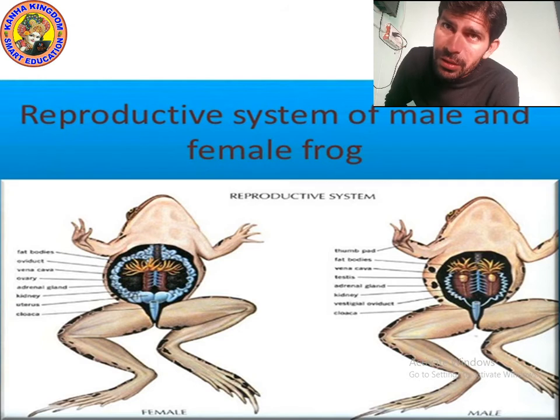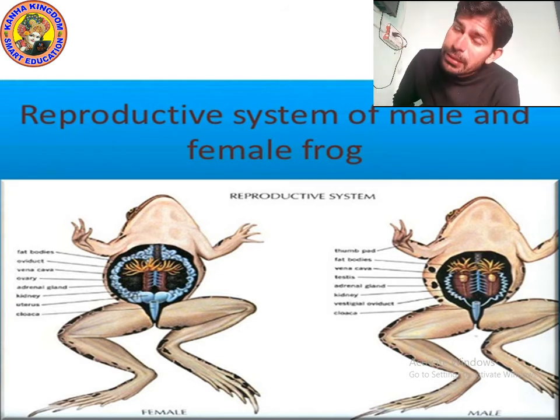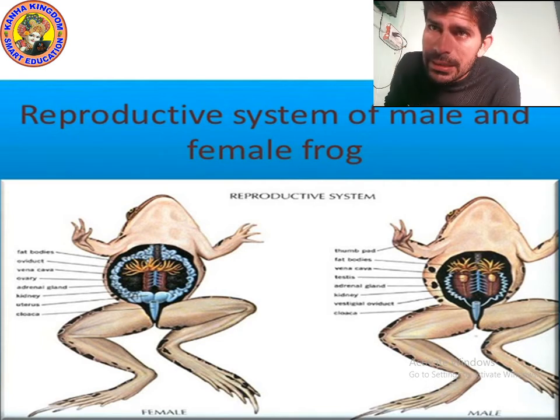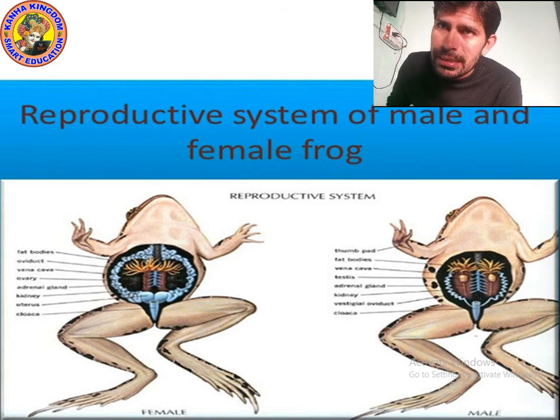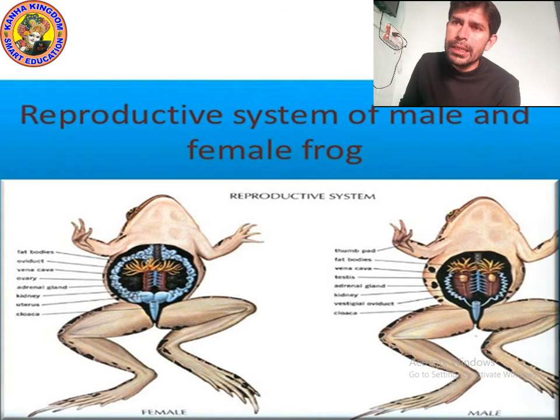In female frog there is ovary, and male frogs have testes, and both have vena cava. So these organs are present.